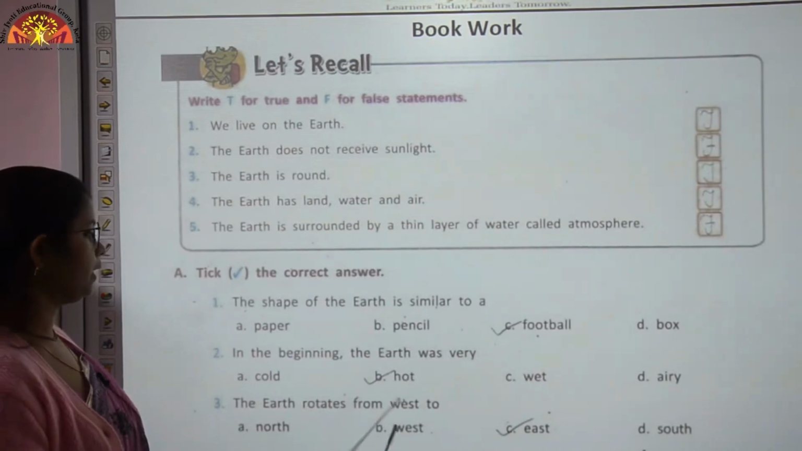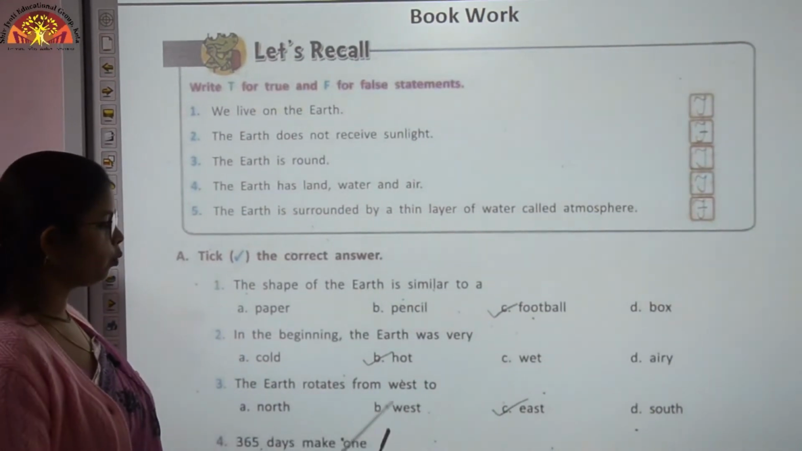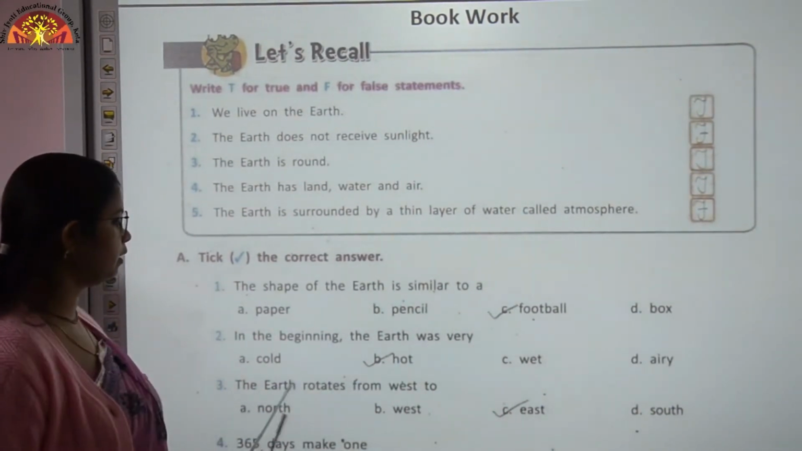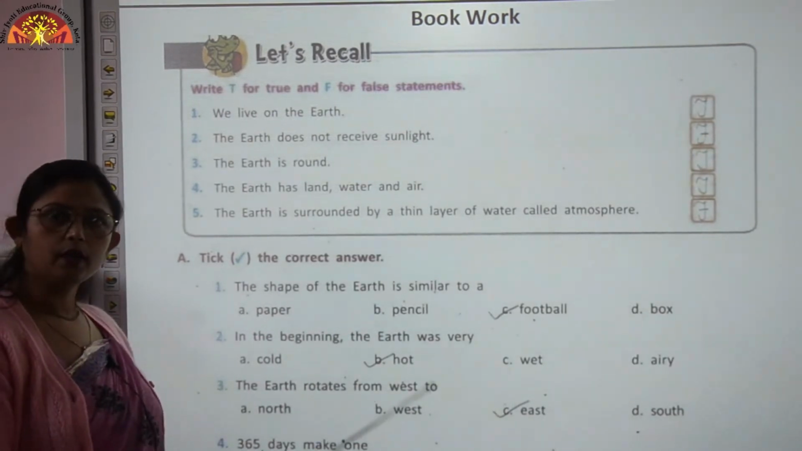The earth rotates from west to north, west, east or south. So children, the earth rotates from west to east.